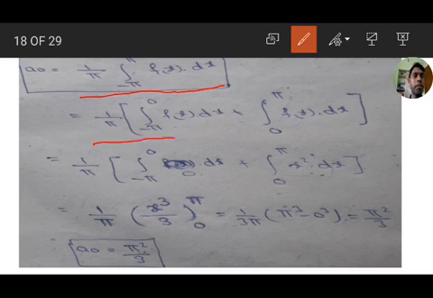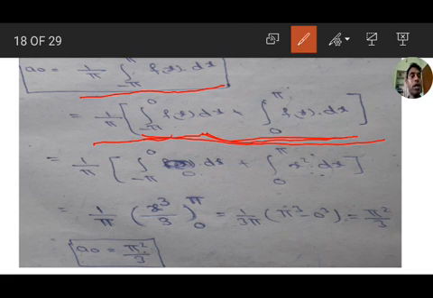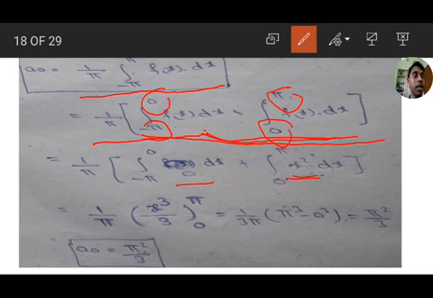So it is 1 by pi integration minus pi to 0 f of x into dx plus integration 0 to pi f of x into dx. From minus pi to 0, f of x value is 0, and from 0 to pi, f of x value is x square.